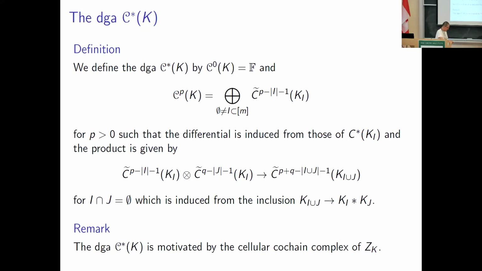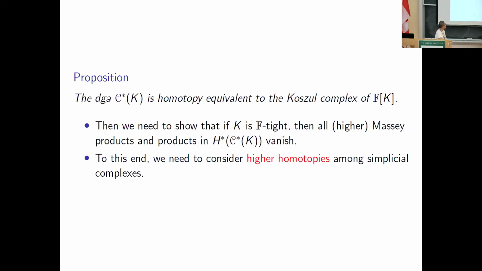All right. And this DGA is motivated by the cellular chain complex of Z_K, which was given in the talk of Stephen before. And so, here's the important proposition.